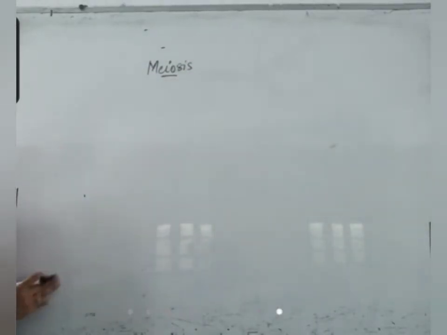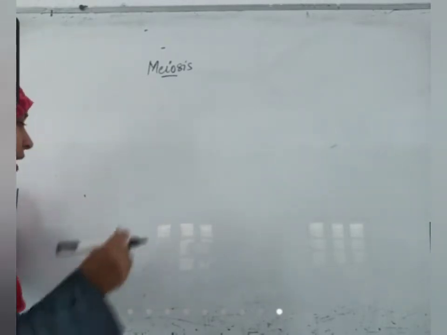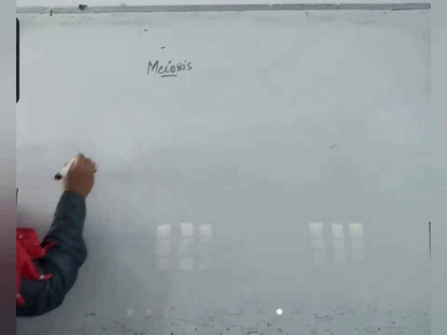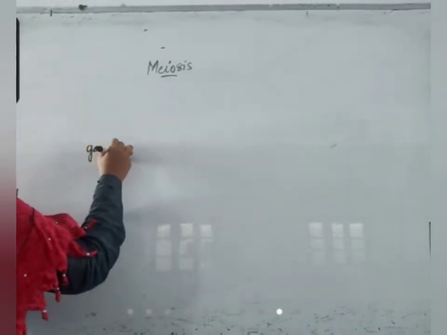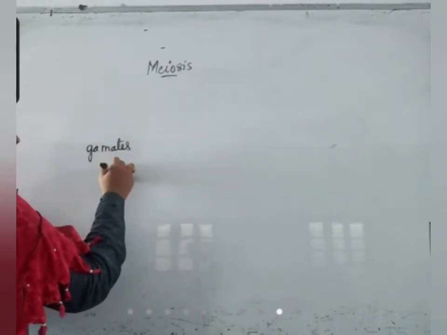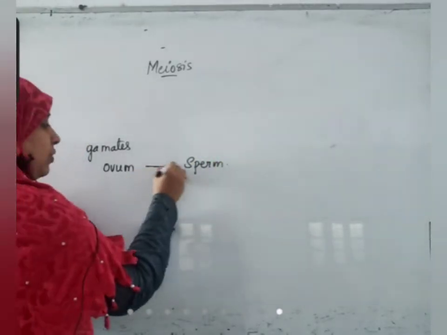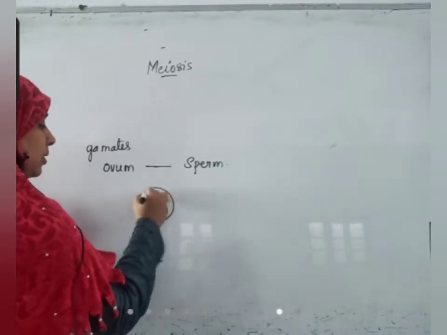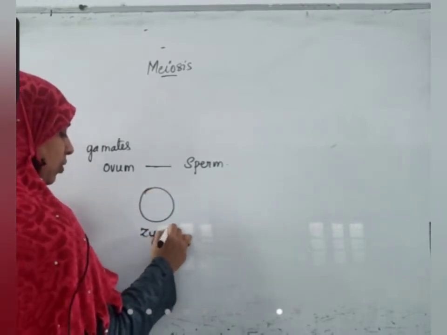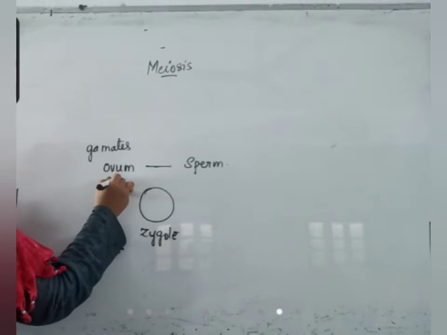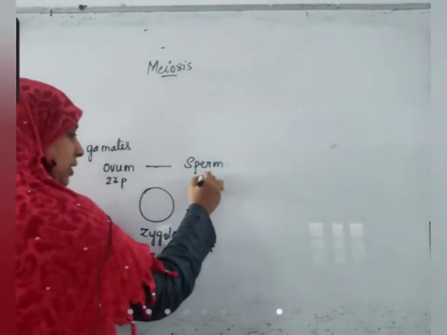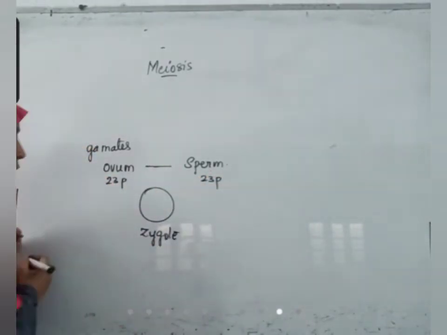Okay, meiosis. To understand how meiosis occurs, I'll ask you a question. First answer that. You know gametes? What are gametes? Ovum and sperm are called gametes. What happens to them? They fuse with one another to form a zygote. Yes or no? Then this is having 23 pairs of chromosomes. If this is also having 23 pairs of chromosomes, what will happen to the zygote?